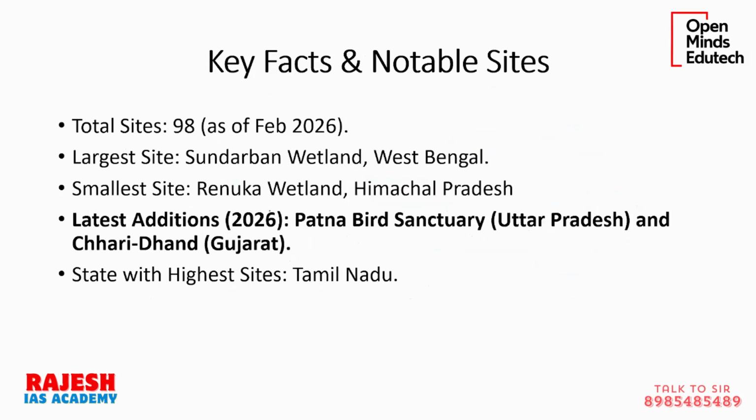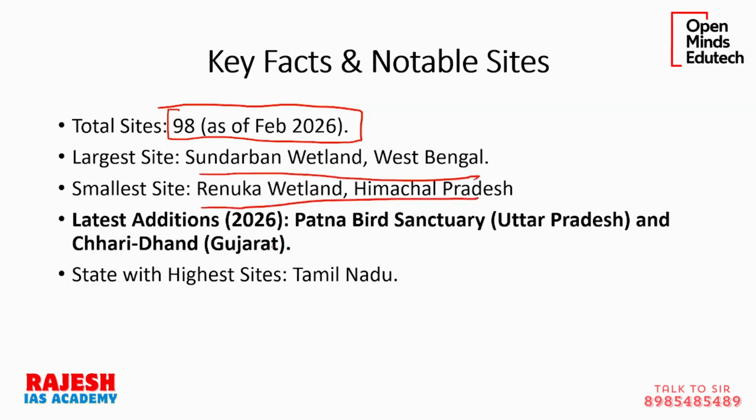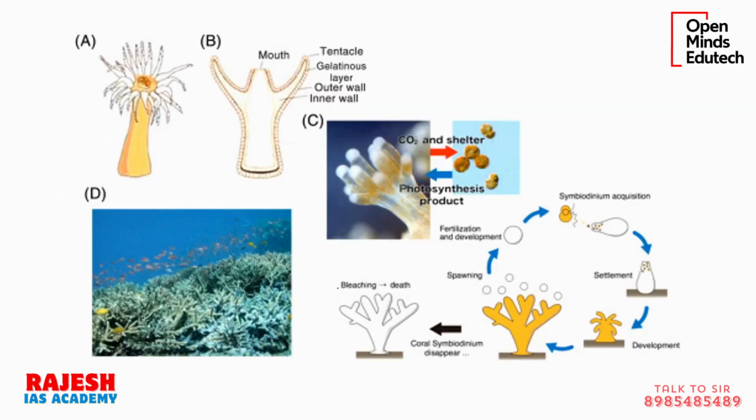Okay, so if you see, the total Ramsar sites in India till now is 98. The largest Ramsar site is Sundarban wetland in West Bengal. The smallest is Renuka wetland in Himachal Pradesh. And the most recent ones are 97 and 98. Actually, this Vision PDF we are seeing is from last year till November, I think, so it is not updated. We will see the updated data in the latest PDF. But anyway, I am already giving you the update here. So this is the 97th one. This is the 98th one. And the state with the highest Ramsar sites till now is Tamil Nadu. Okay. So this is some static data.